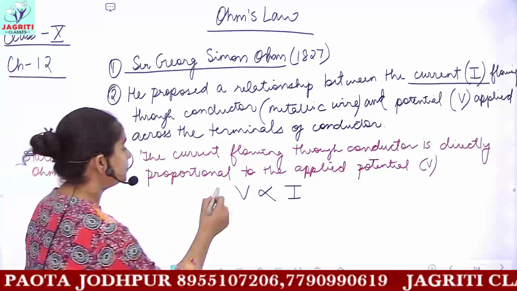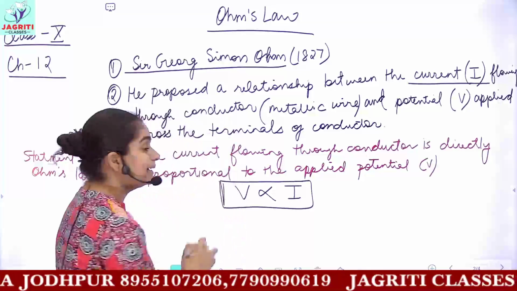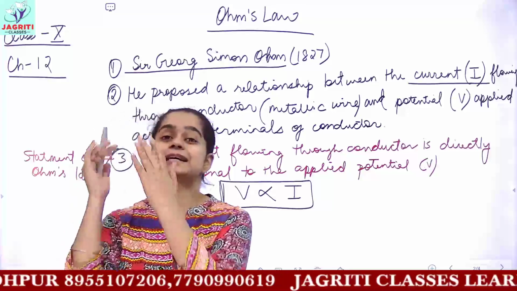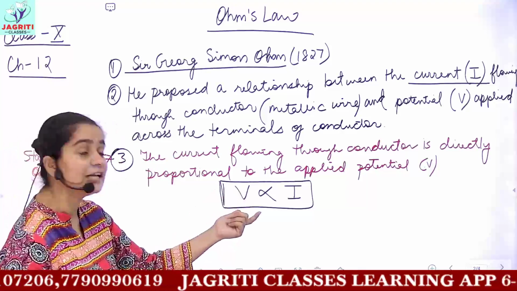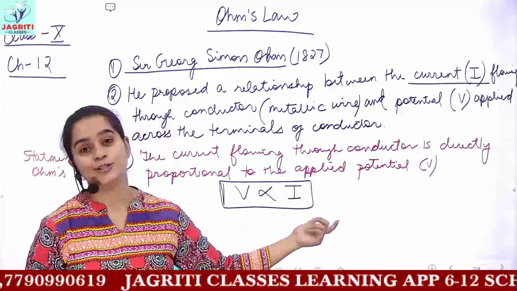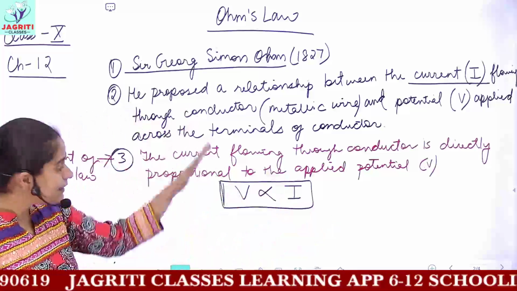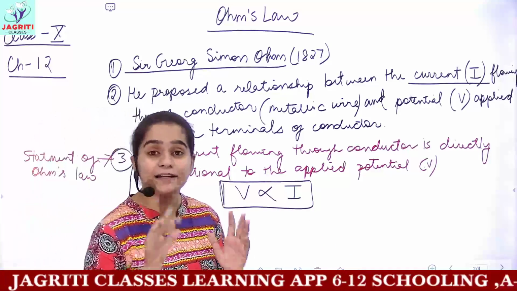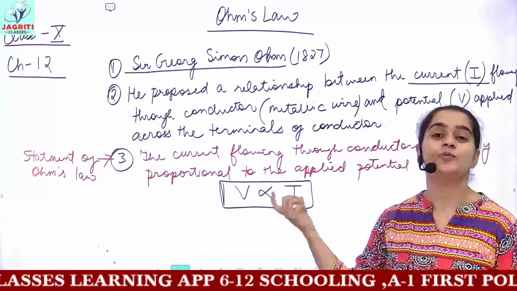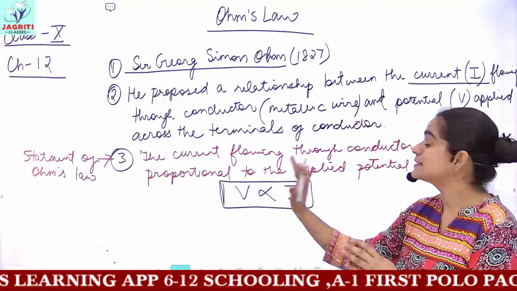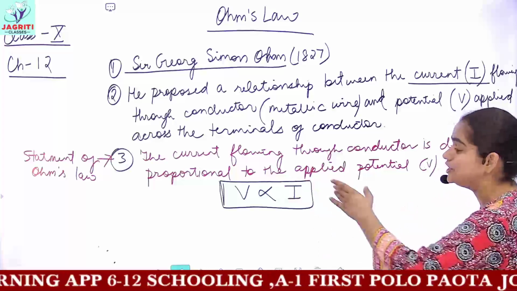What does the term directly proportional mean? It means that if I increase the value of potential, then the amount of current would also increase. And if I decrease the value of potential, then the current flowing through that same metallic wire would decrease. This is the direct relationship between potential and current.